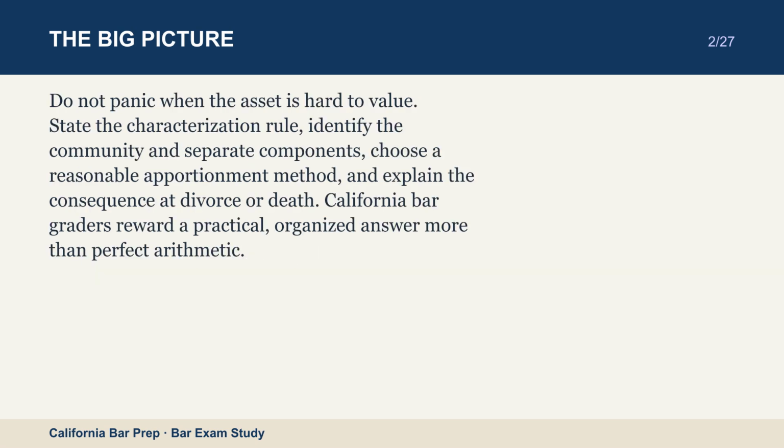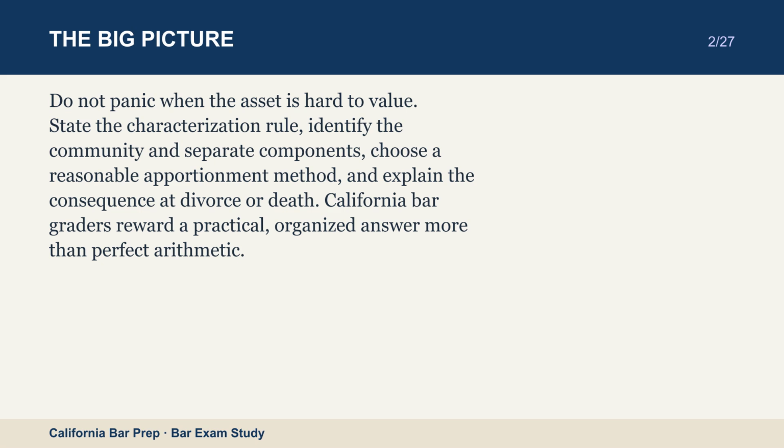Do not panic when the asset is hard to value. State the characterization rule, identify the community and separate components, choose a reasonable apportionment method, and explain the consequence at divorce or death. California bar graders reward a practical, organized answer more than perfect arithmetic.